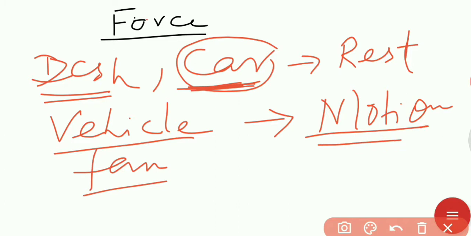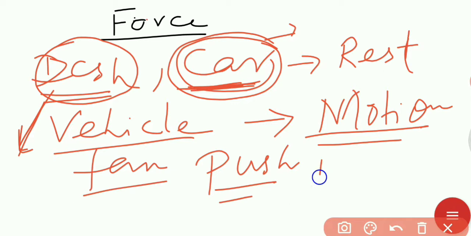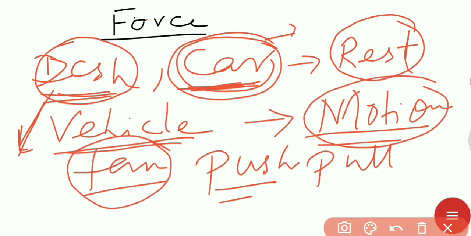Now, if you want to move the desk, and if we want to move the car, for example the chair or desk, we need to push or pull. Okay, now this desk and this car are at rest. The moving vehicles and fan are in motion.